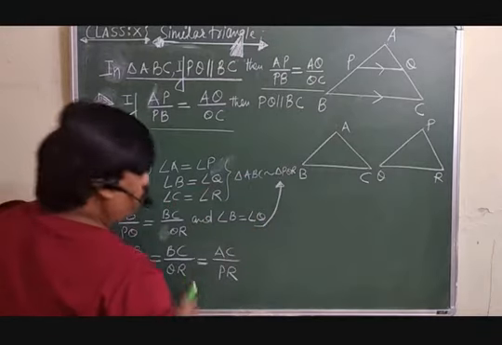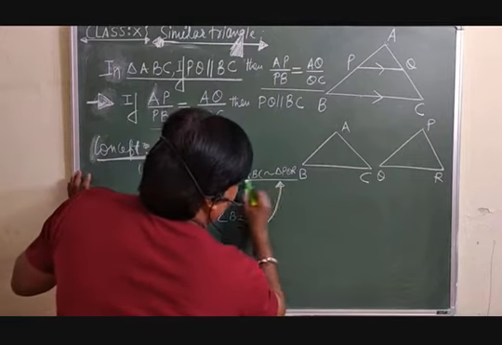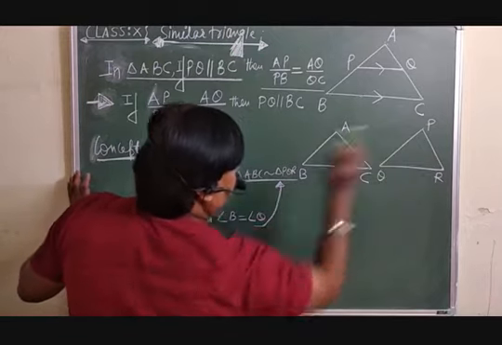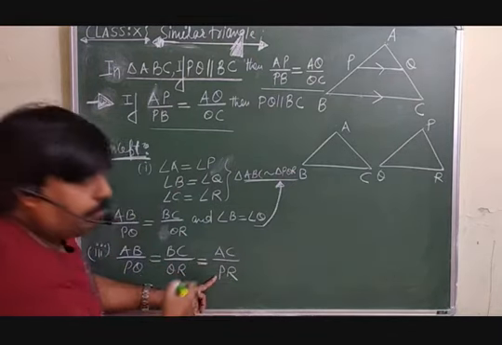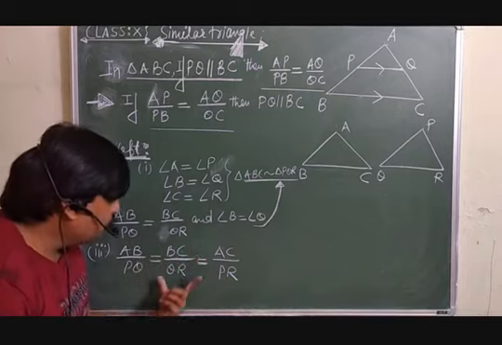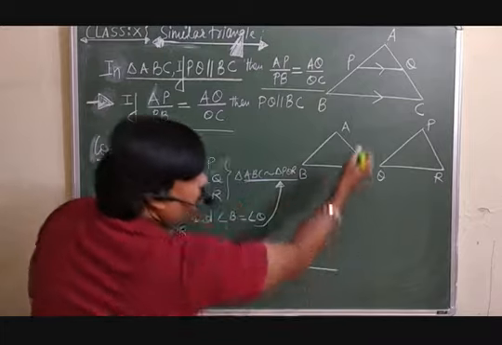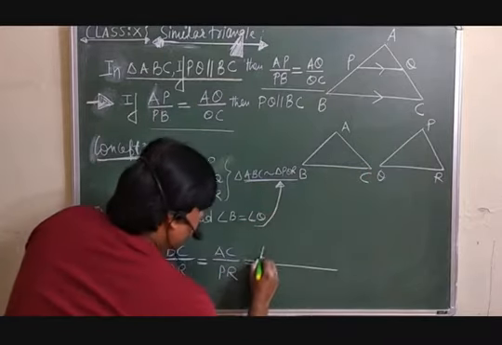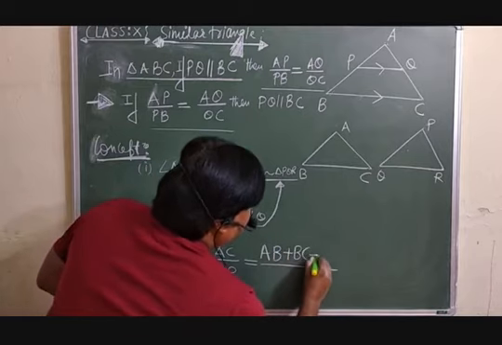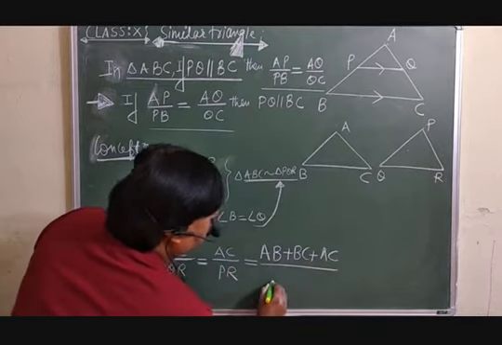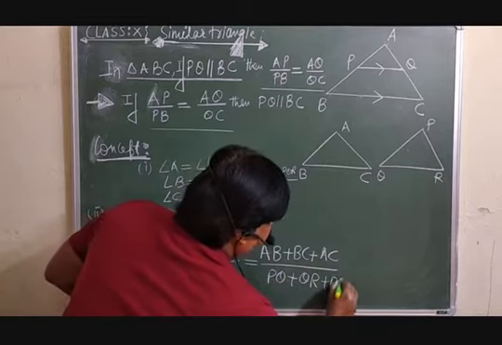But here is one more point I want to add. In case the triangles are similar, this is similar to this one, which is already given, then the ratio of their corresponding sides will be equal. So the ratio of the corresponding sides is not only equal, but that is also equal to the ratio of their perimeters. So AB plus BC plus AC will be equal to PQ plus QR plus PR.